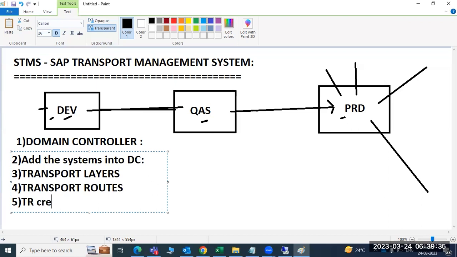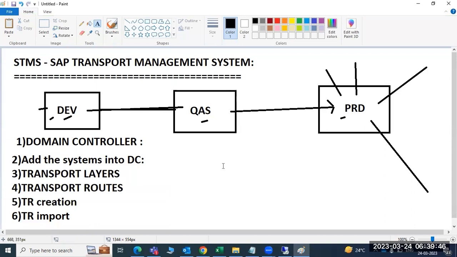TR transport creation and TR import. These are the subtopics we have to discuss. We should know this entire configuration. So we have to discuss all these six topics, right?